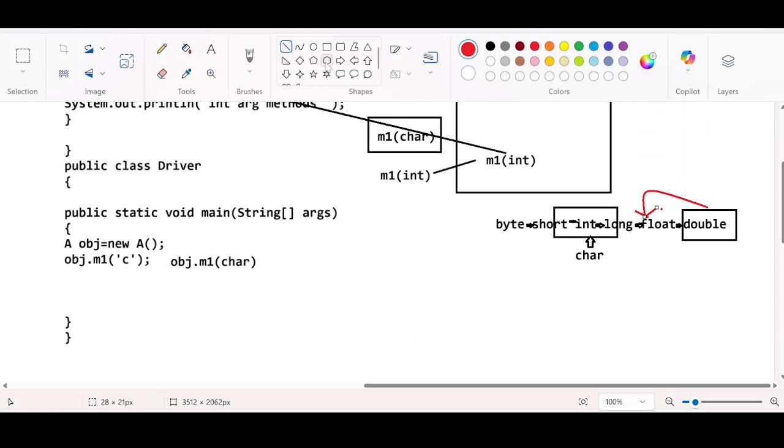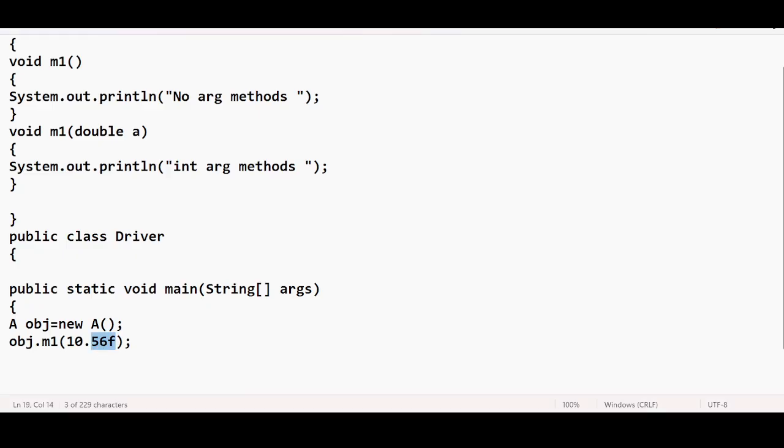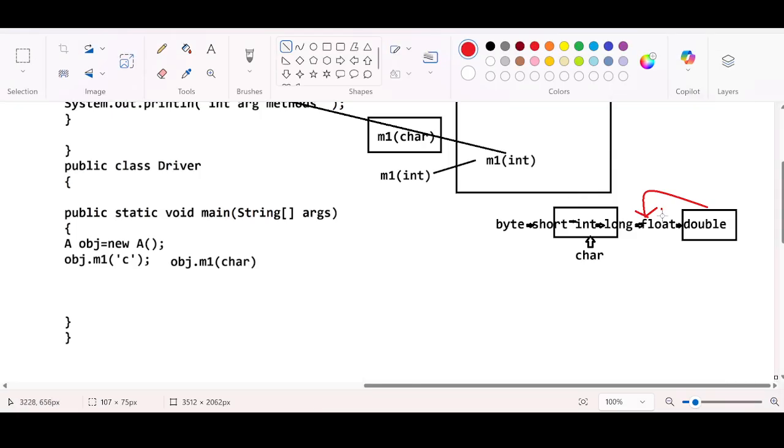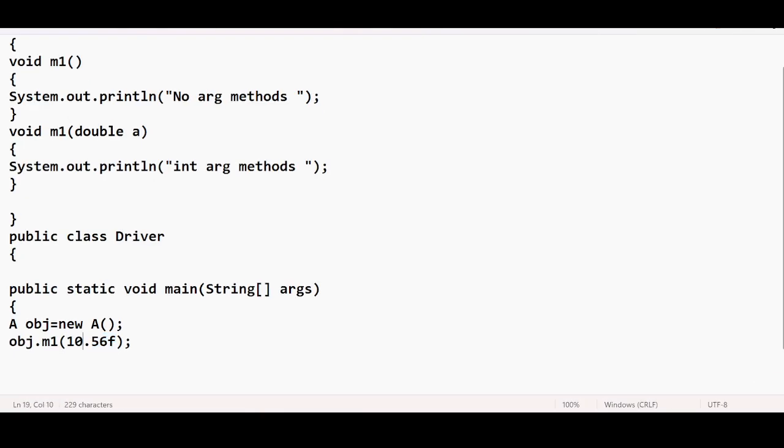It will see you are passing a float value which is not there, but it will promote it to double. So double is there, so that gets executed. This checking will happen with the help of the method table. Hope this is making sense.